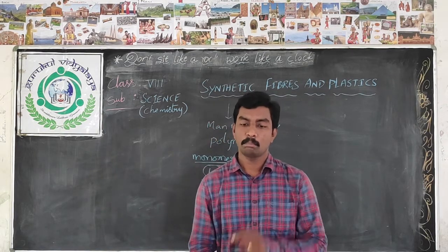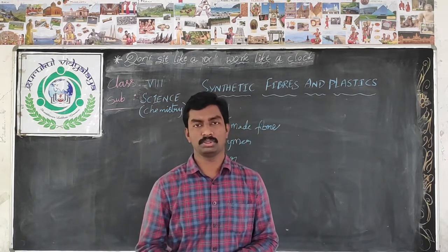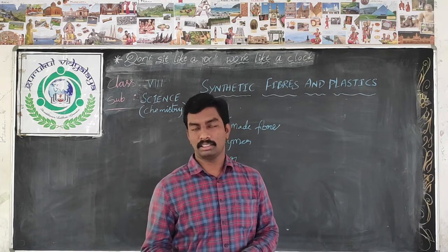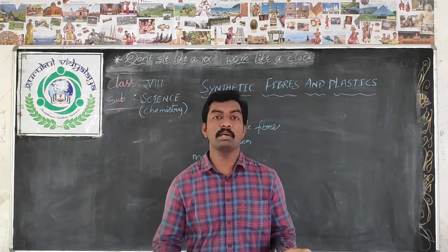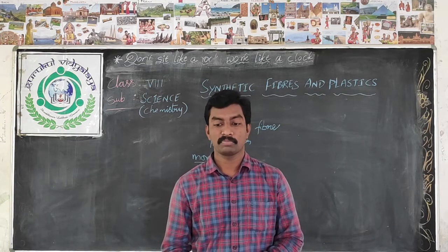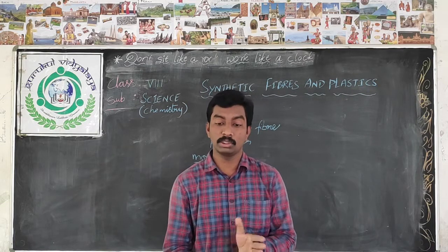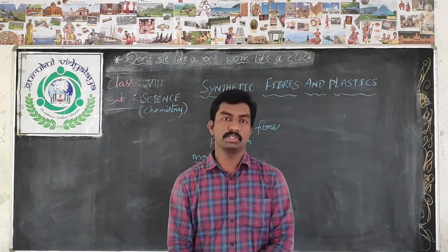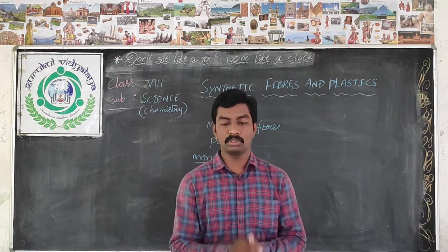So children, polymers occur in nature also. Cotton, for example, is a polymer, because it is made up of cellulose. Cotton is a polymer called cellulose. Cellulose is made up of a large number of glucose units. Okay, do you understand? This is about polymers.